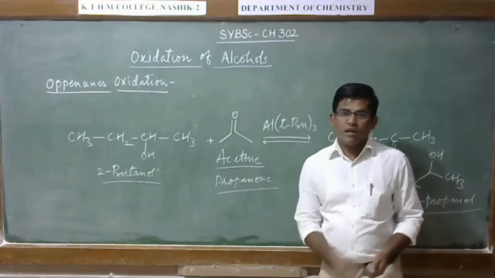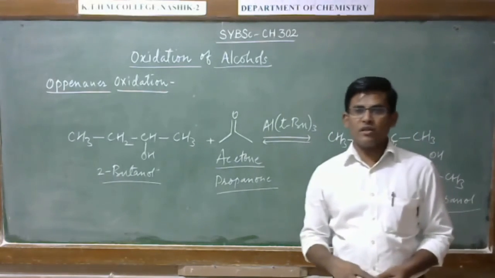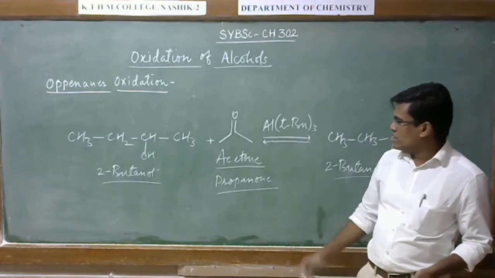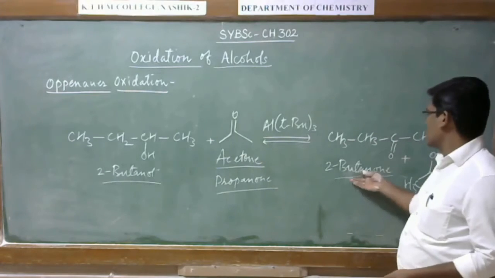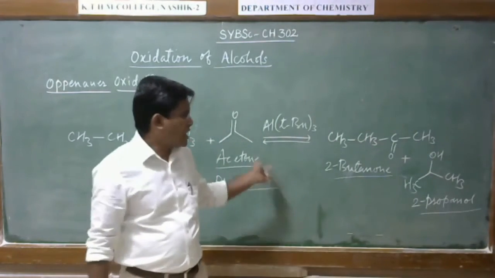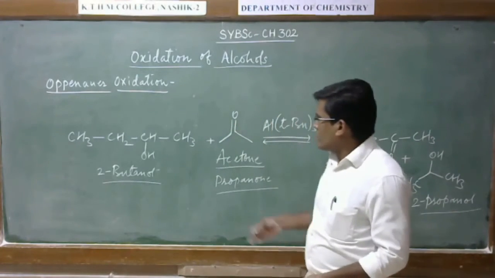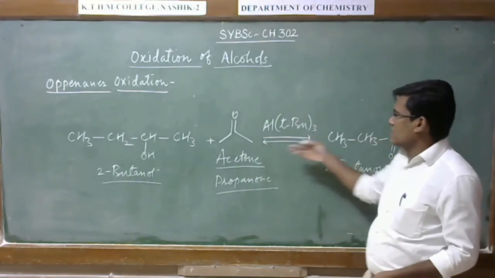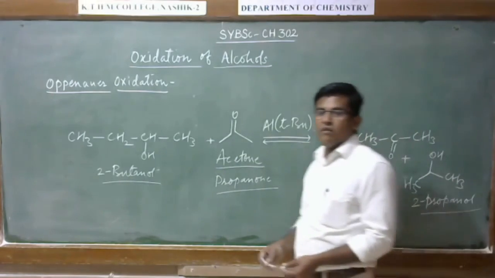When this secondary alcohol reacts with aluminum tertiary butoxide in the presence of excess of acetone, it gives the corresponding ketone, that is butanone, along with the reduction of acetone to 2-propanol. Here you can easily see one alcohol gets oxidized and the ketone gets reduced. So this is the Oppenauer oxidation.